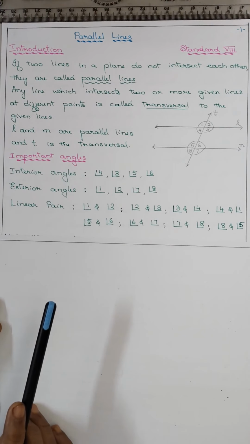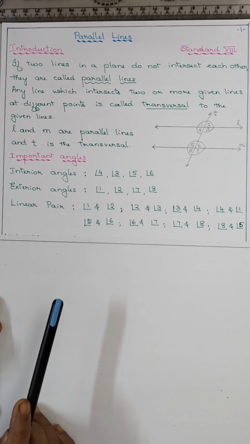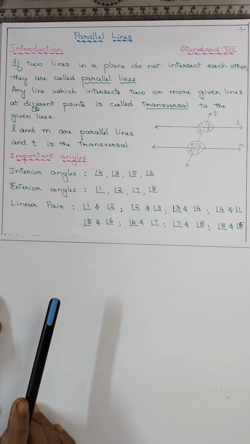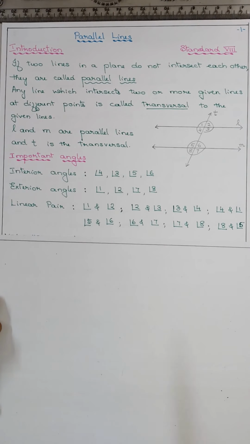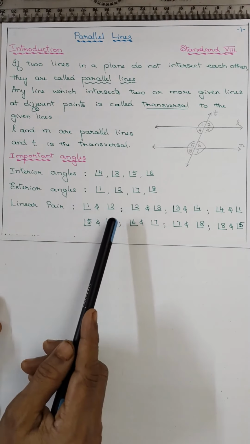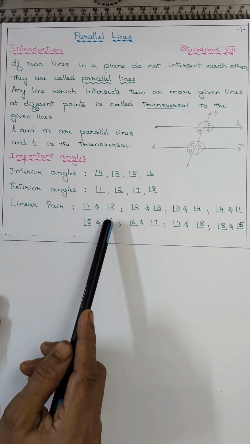Now coming to the linear pairs. What are linear pairs? Adjacent angles, but they form 180 degree. The sum of the angles is 180 degree. Pair means two angles.